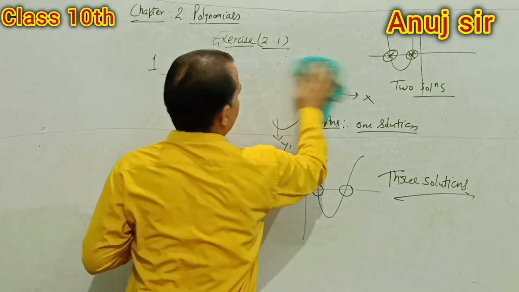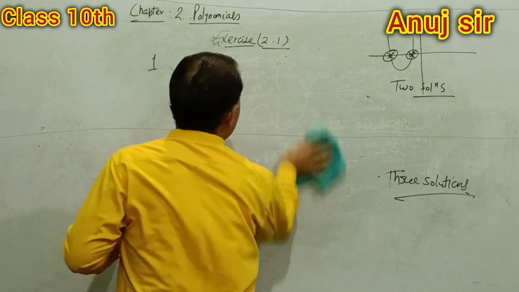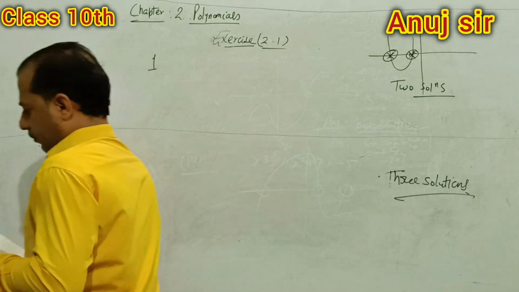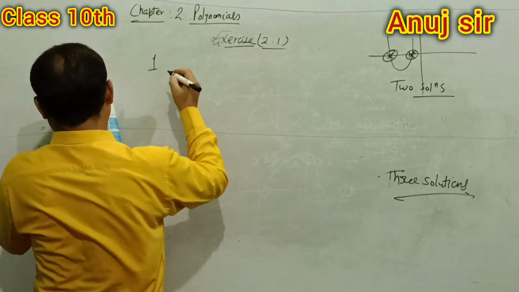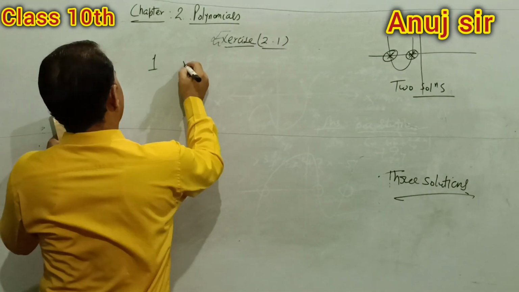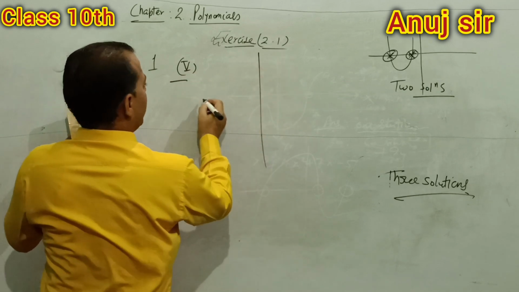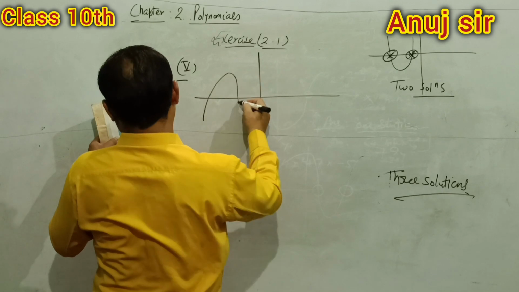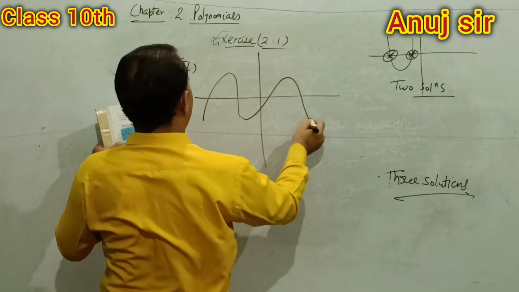In the next number, fifth. This figure is given: 1, 2, 3, 4.